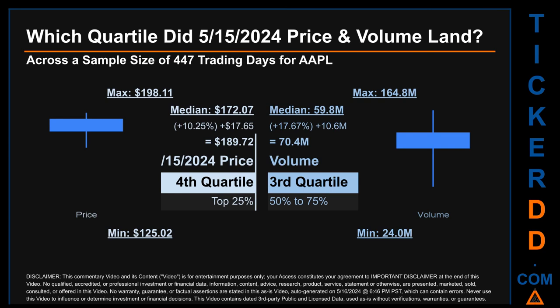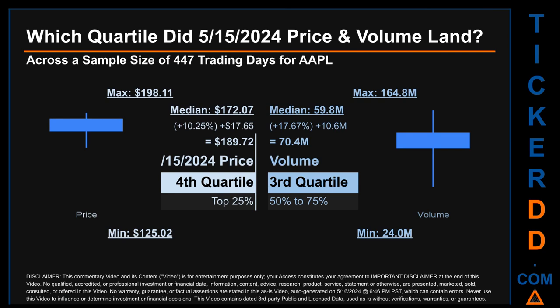The day's volume landed within the third quartile, that is within the 50% to 75% range of all sampled daily volume, which saw a max daily volume of 164.8 million and a minimum of 24 million. Quartiles tell us about the spread of a data set by breaking that data set into quarters, just like how the median breaks the set into half.